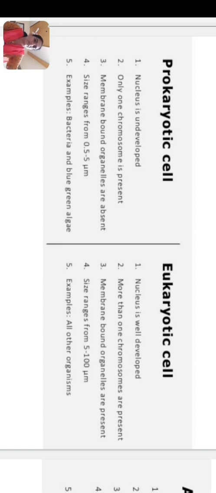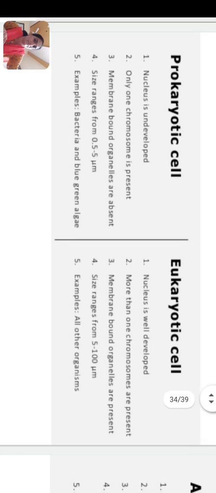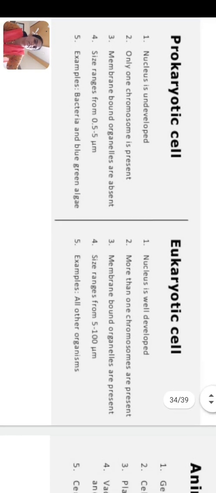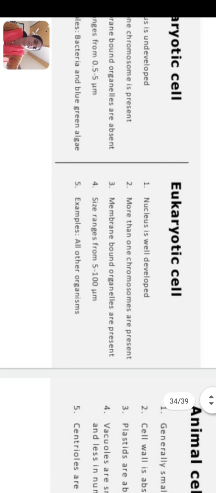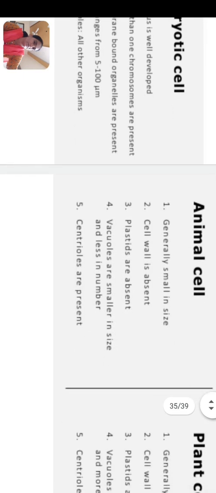The size of prokaryotic cell ranges from 0.5 to 5 micrometre, and in eukaryotic cell it is more and varies from 5 to 100 micron. Examples of prokaryotic cells are bacteria and blue-green algae, and eukaryotic cells are found in all the organisms from eukaryotes.